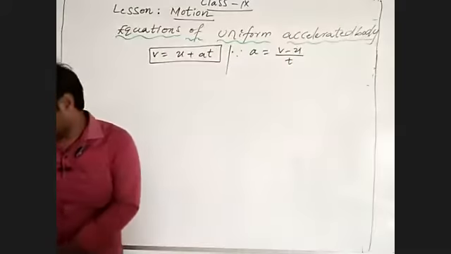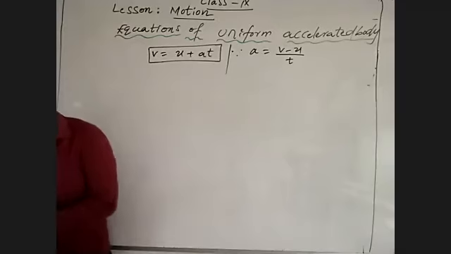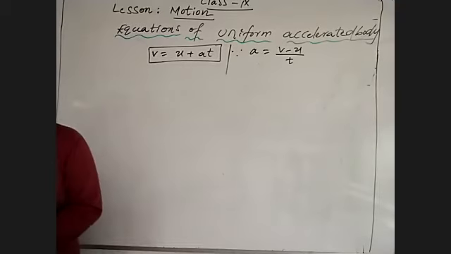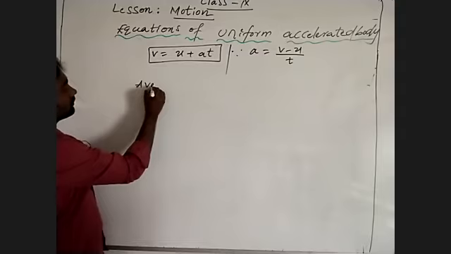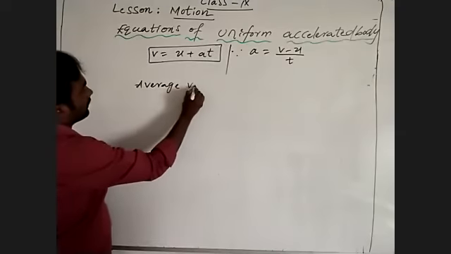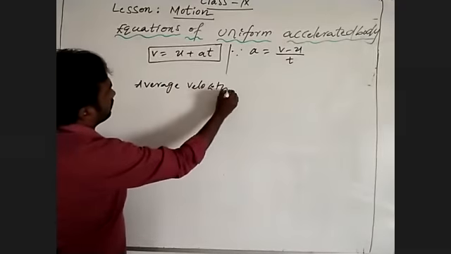Now we derive the second equation. You know well already what average velocity is. What did we discuss about average velocity?